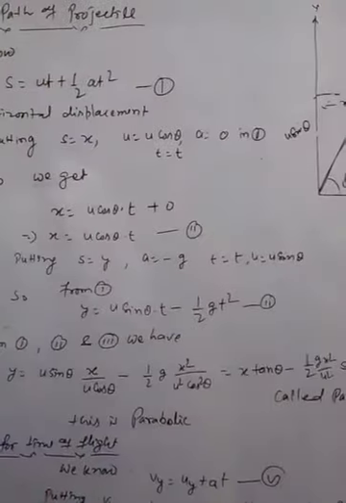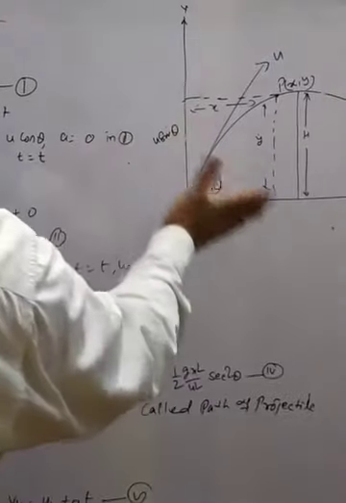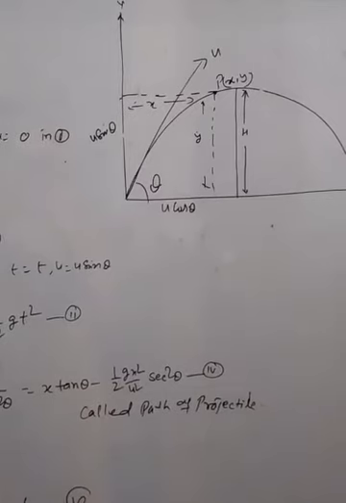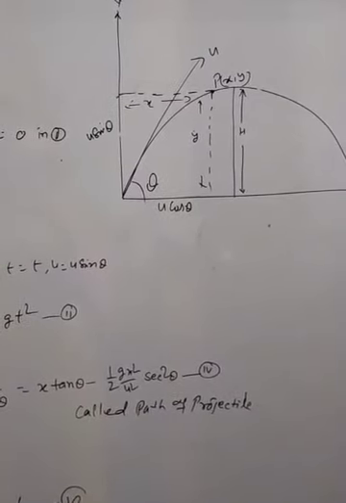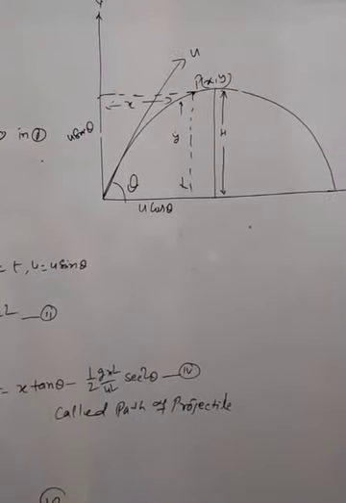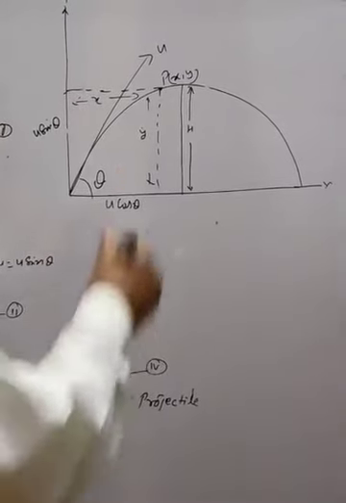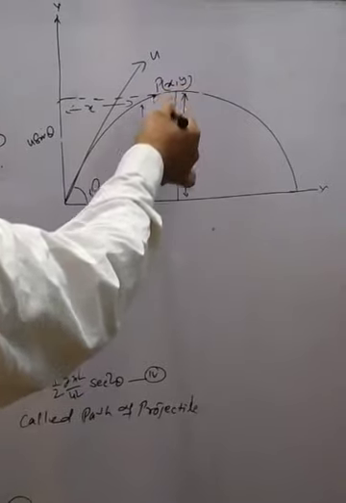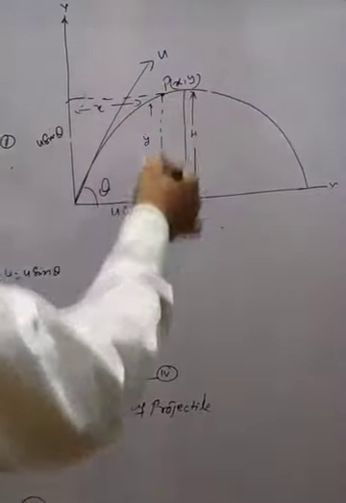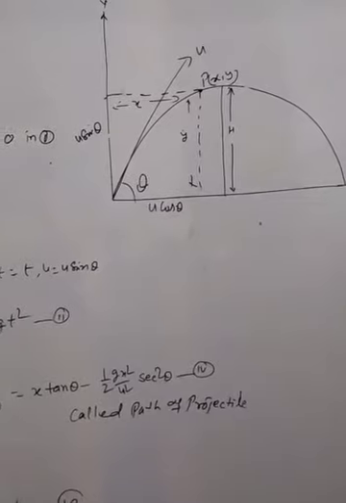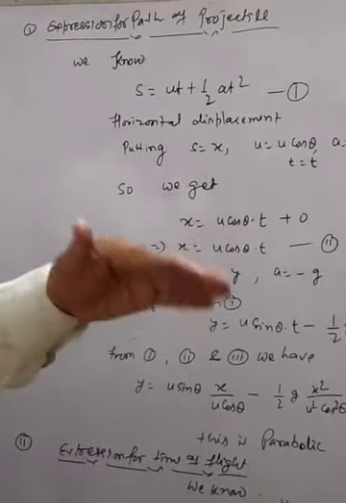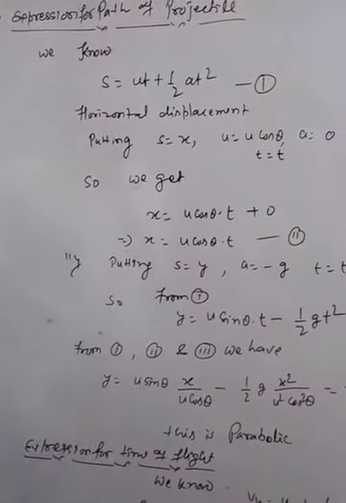Let us suppose that an object is thrown with initial velocity u, and it is resolved into two rectangular components. u cos theta is the horizontal component and u sin theta is the vertical component. After time t, the projectile is at position P, its coordinates are x and y. Now we have to derive the expression for horizontal displacement x.